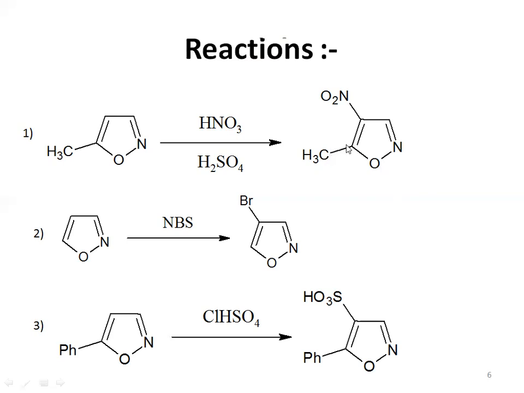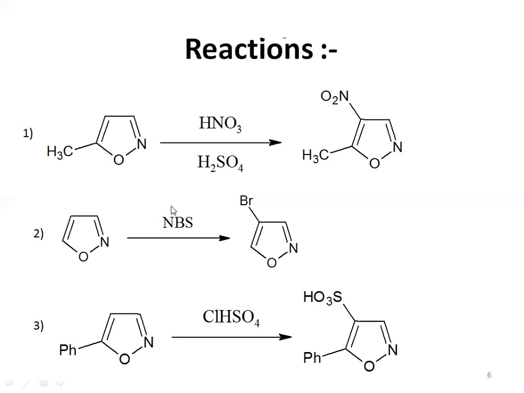Its name will be 5-methyl. After that, 4-nitro. The methyl will come first, after that nitro. So 5-methyl, 4-nitro, and the last parent structure is isoxazole. So its name will be 5-methyl-4-nitro isoxazole.